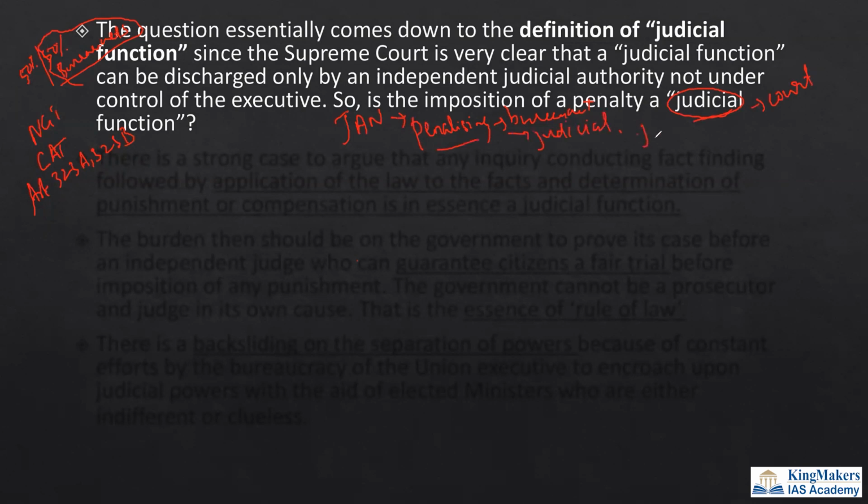So whether this Jan Vishwas Act is constitutional or not depends on whether the Act can give the power to the IAS officers to provide penalties to the offenders. So the Supreme Court now has to say whether the Jan Vishwas Act is constitutional or not, based on whether penalizing itself is a judicial function or not.